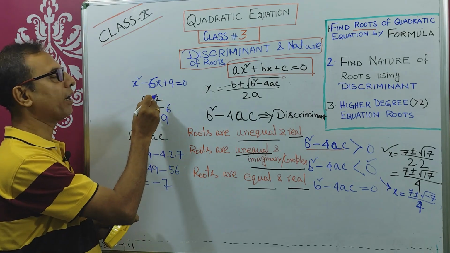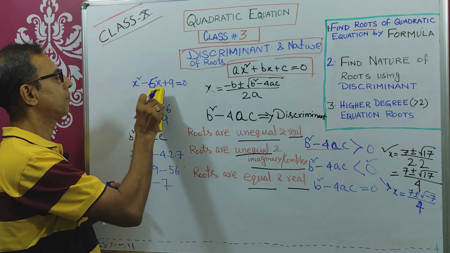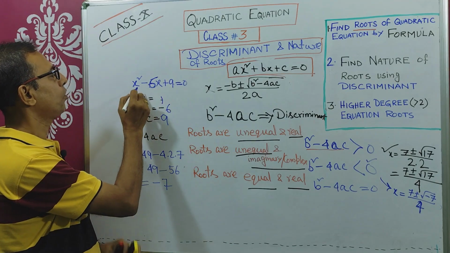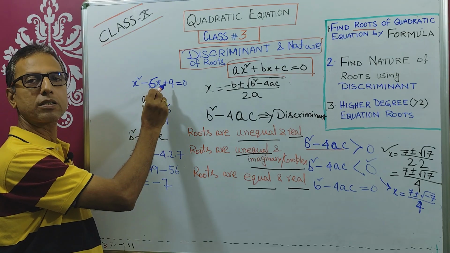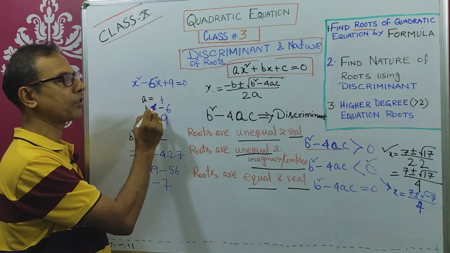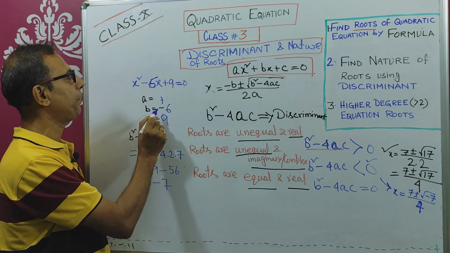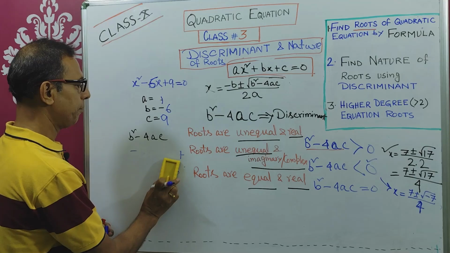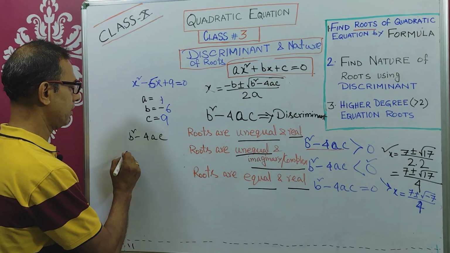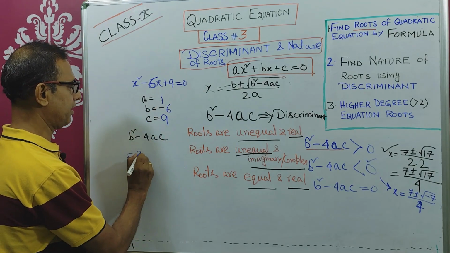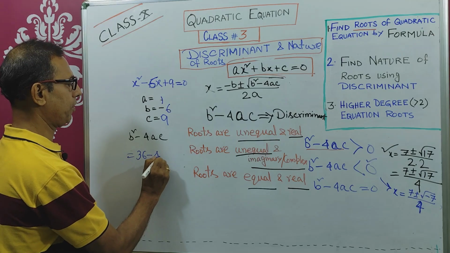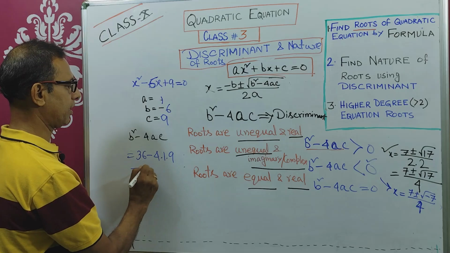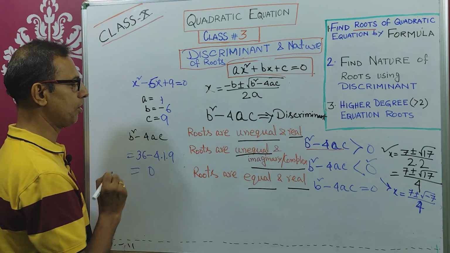And a value I have changed from 2 to 1. So for x square minus 6x plus 9 equals 0, in this quadratic equation, a equals 1, b equals minus 6, c equals 9. Then what will be b square minus 4ac? B square minus 4ac will be 36 minus 4 into a is 1 into c is 9. So 36 minus 36 equals 0.